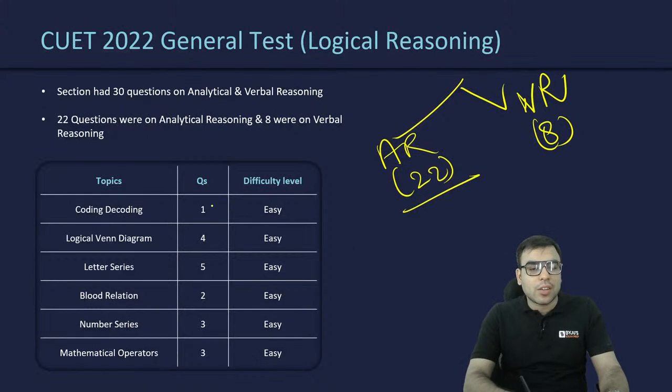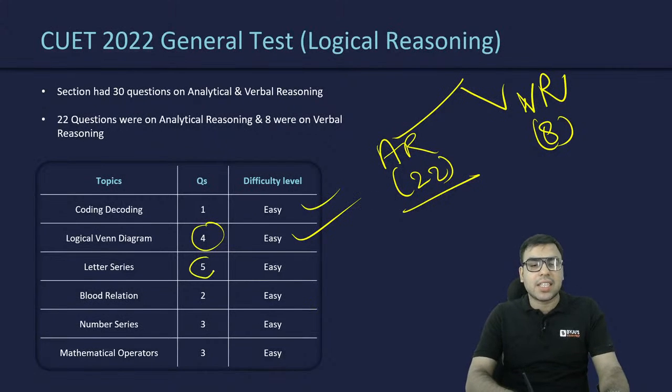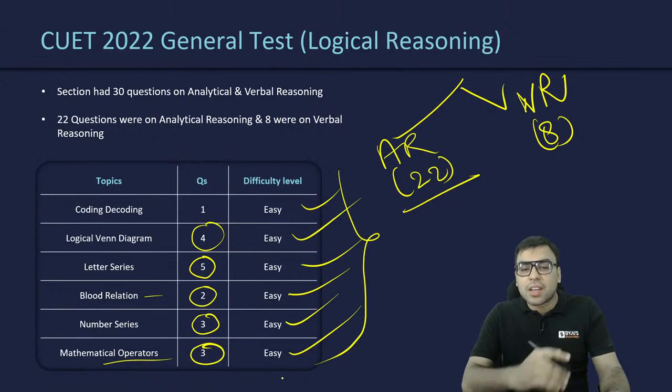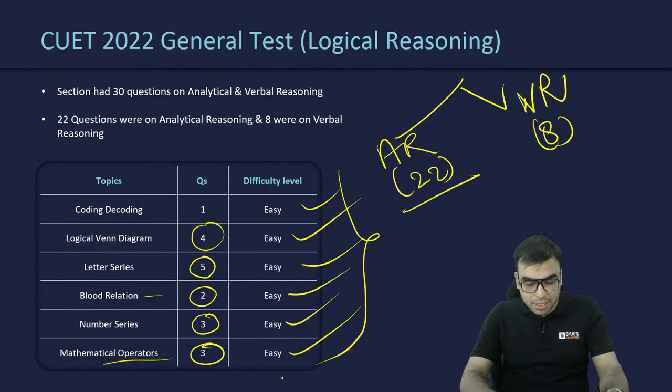Coding decoding, 1 question, easy level. Then Venn diagram, 4 questions, easy level. Letter series, 5 questions, easy level. Blood relation, 2 questions, easy level. Number series, 3 questions, easy level. Mathematics operation, 3 questions, easy level. So these were the questions which were asked in the examination.